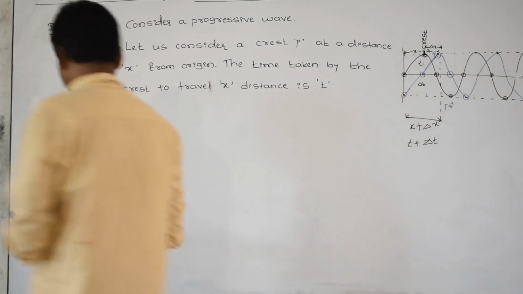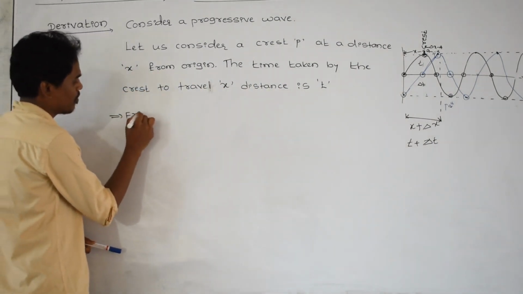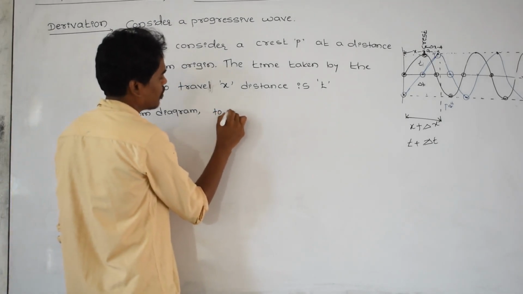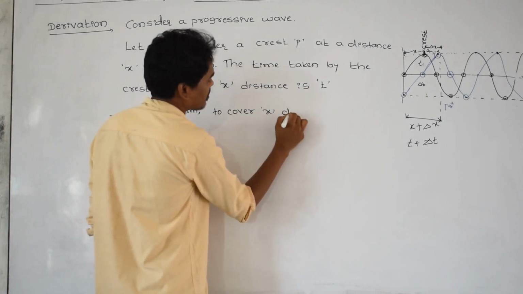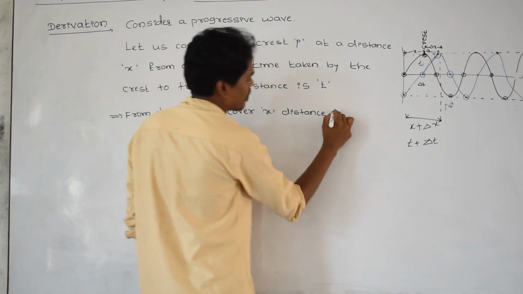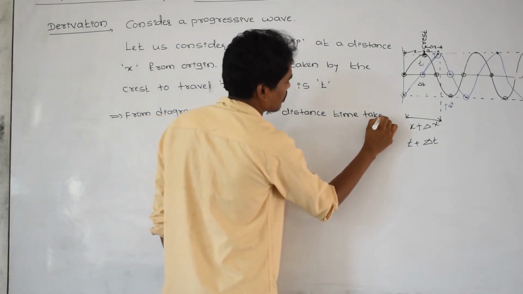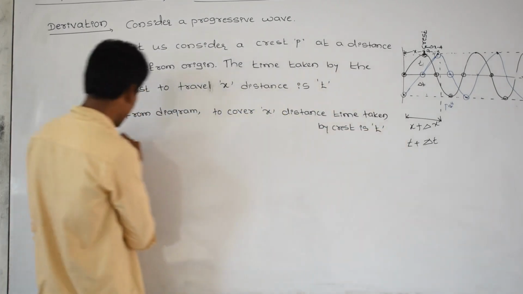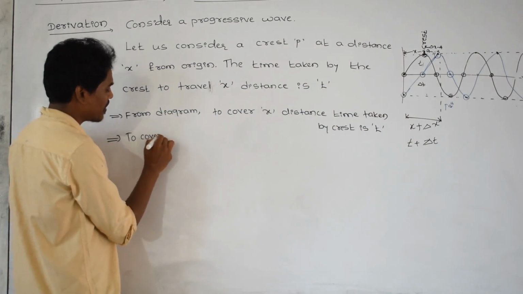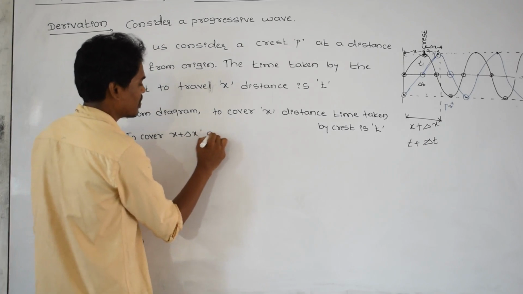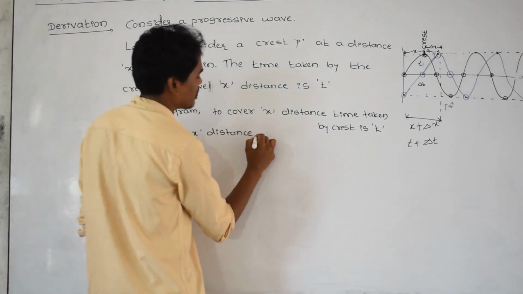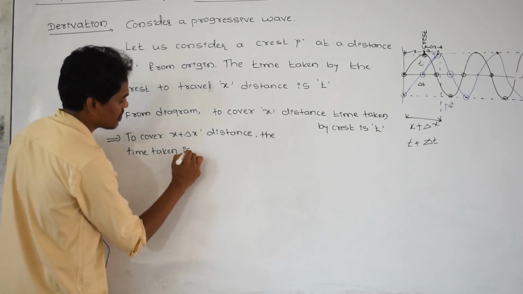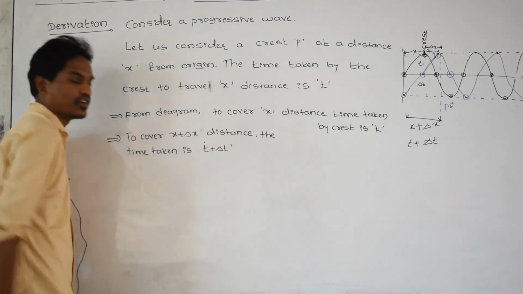From the diagram, observe carefully. That is, to cover x distance, the time taken by the crest is small t, and to cover x plus delta x distance, the time taken is t plus delta t.